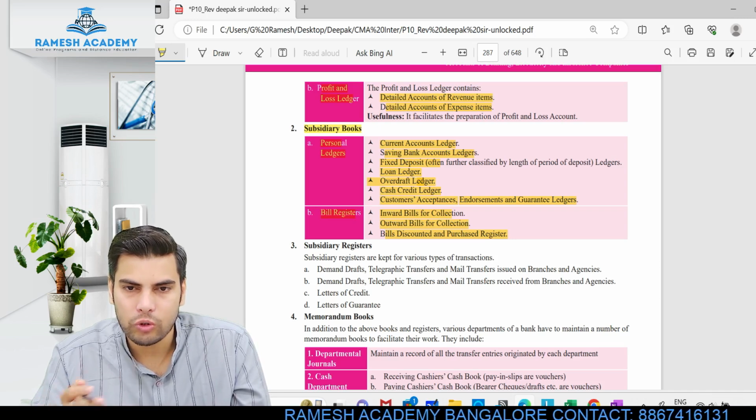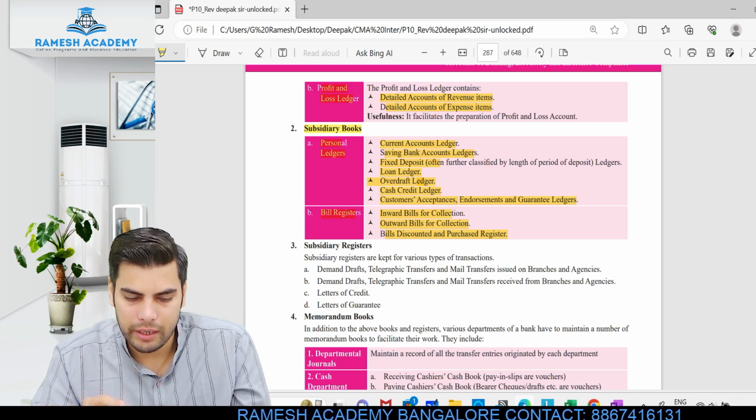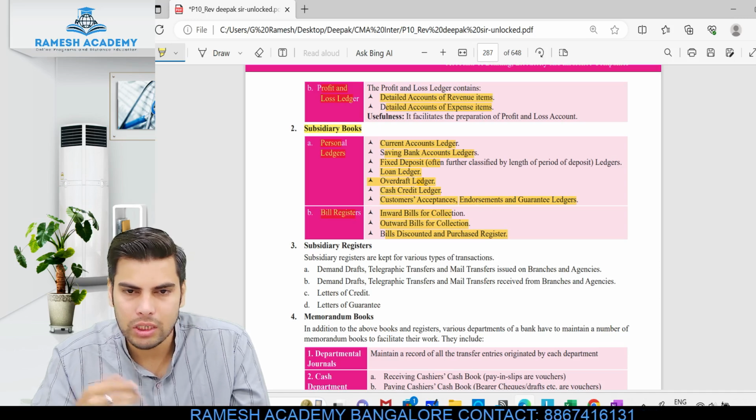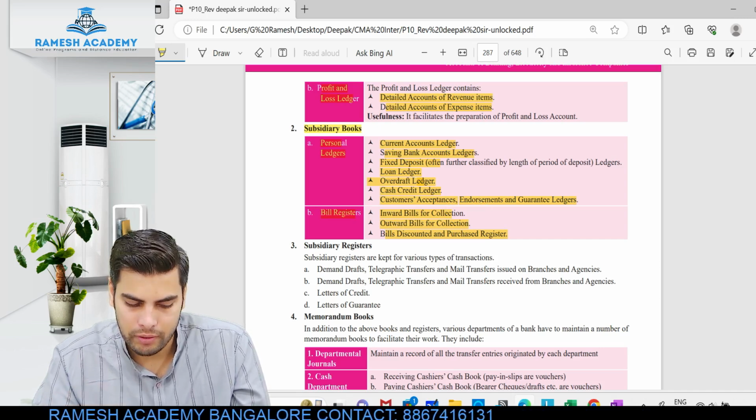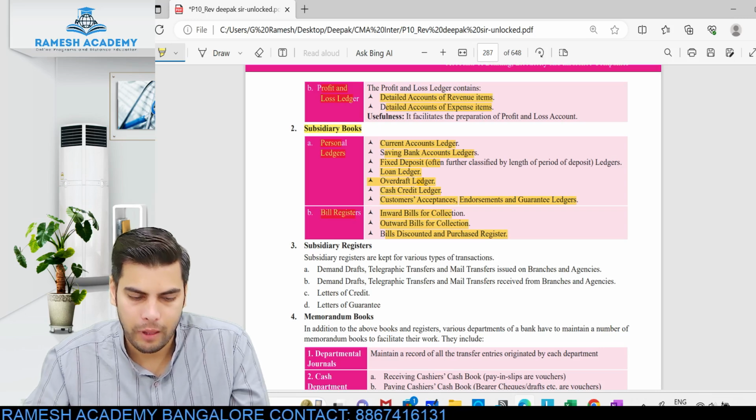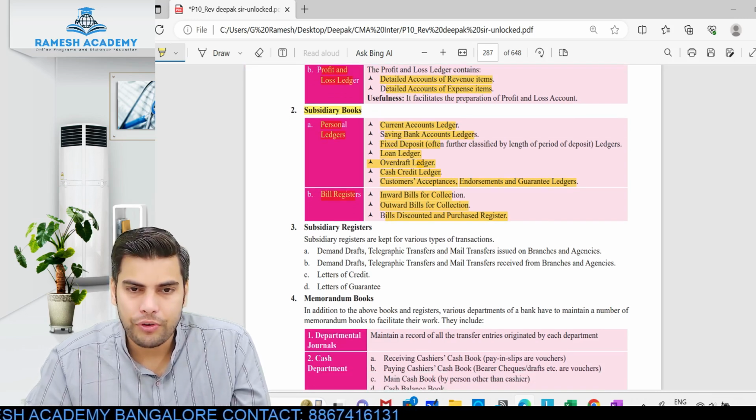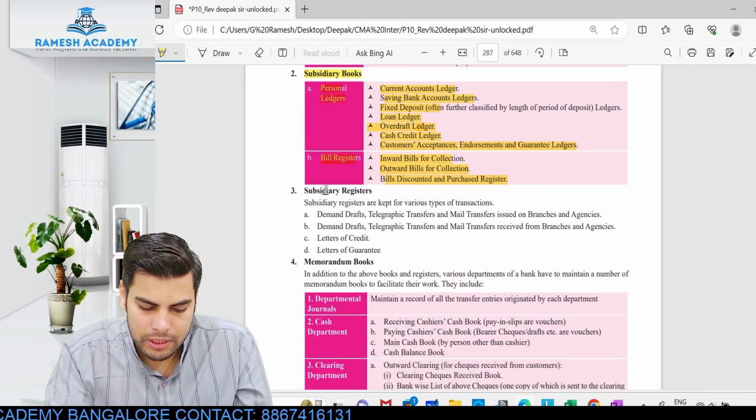Same way with respect to bills register, they'll be maintaining three things: inward bill for collection, outward bill for collection, and then bill discounted and purchase register. Those bills which are discounted, even that will be shown separately. All right. These are subsidiary books. Now let's talk about subsidiary registers.